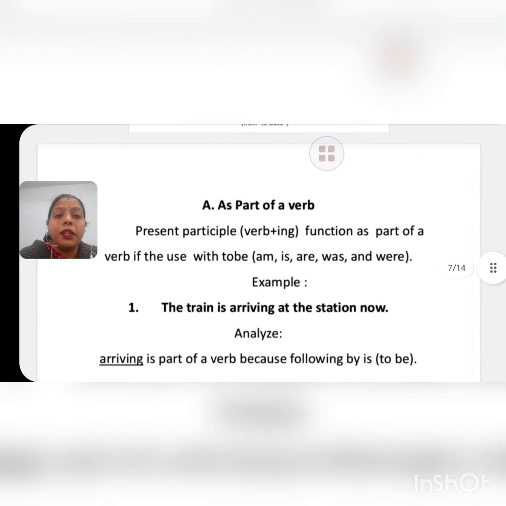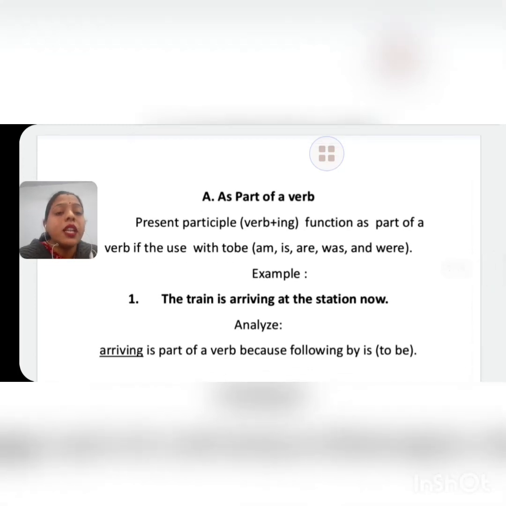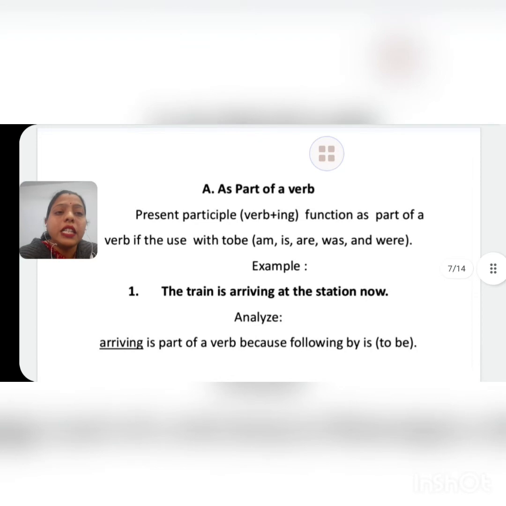In this example, train is the subject, and just after the subject there is a helping verb, which is is. Is is a helping verb and just after is there is a present participle, which is arriving. So here arriving acts as a verb because it is used just after the helping verb is.